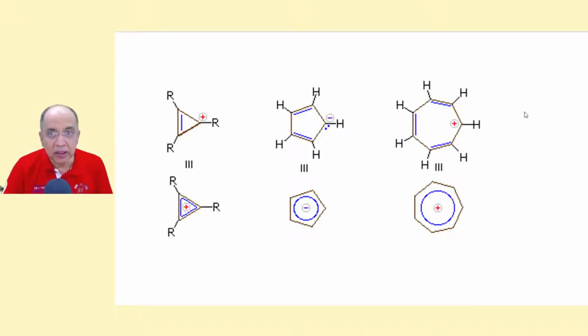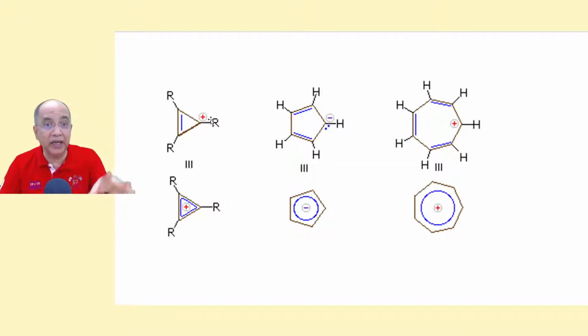But yes, since these two are cations, you can dare say that the tropylium ion is more stable than the cyclopropenium ion because of ring strain. Both are aromatic, no doubt, but ring strain makes the latter unstable. That's why you preserve that species at a much lower temperature, minus 20 degrees Celsius, but here you can store it even at room temperature.